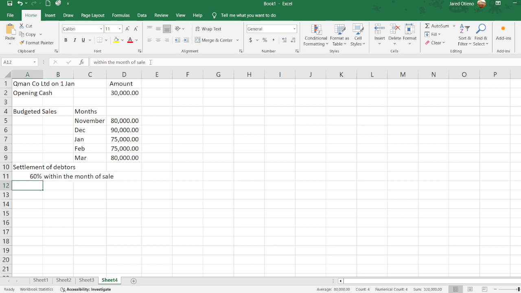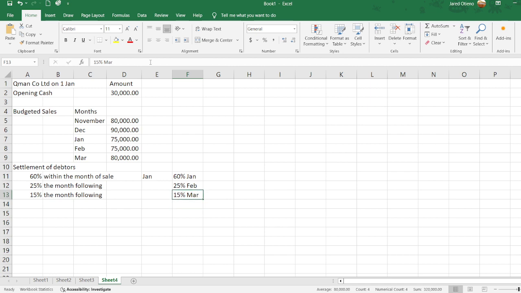Then the other 25% is paid the month following. And lastly, the remaining 15% is paid the month following again. That means if sales are made in January, 60% are paid in January, another 25% are paid in February, then the remaining 15% are paid in March.